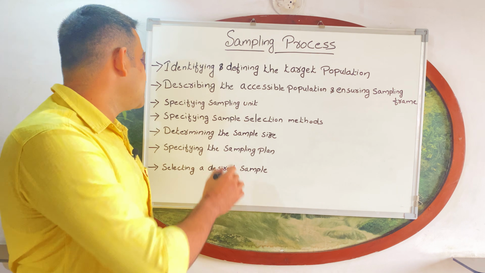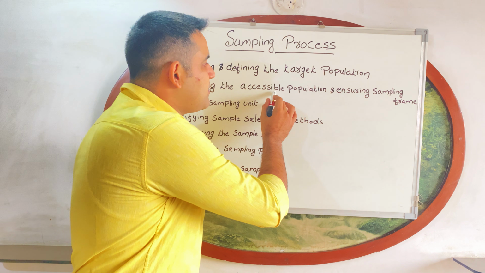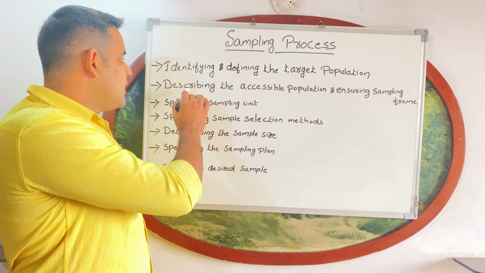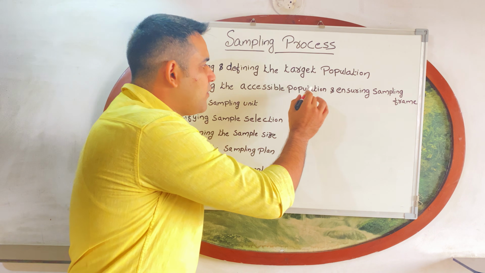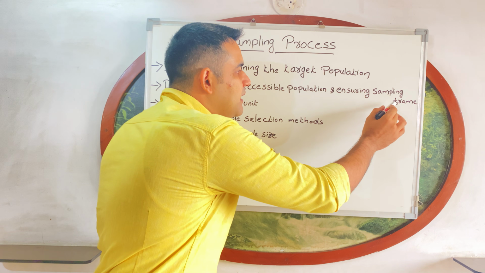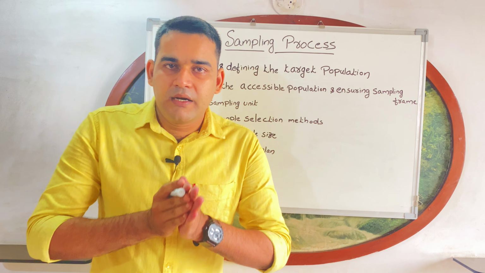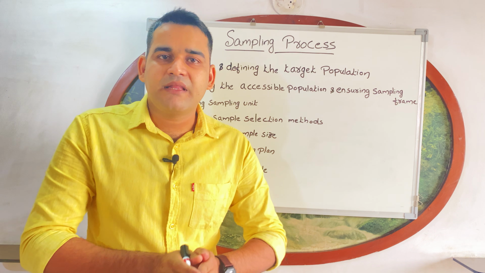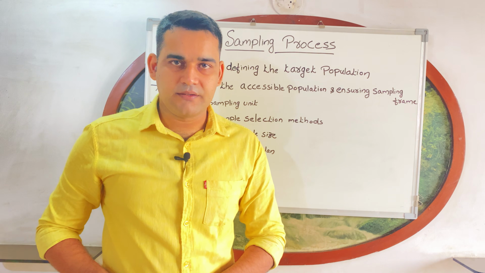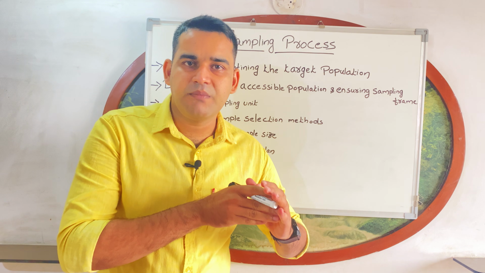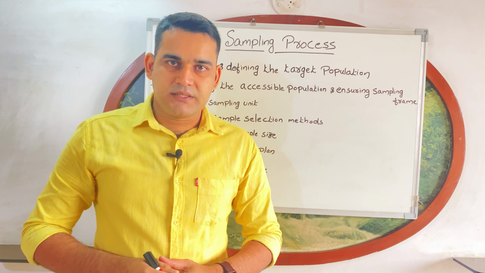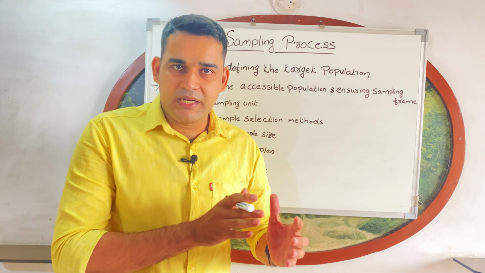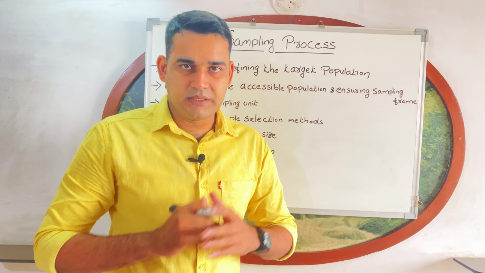Okay. Next step is describing the accessible population and ensuring sampling frame. Second step is describing the accessible population and ensuring sampling frame. So, target population is the first step. In the second step, that is describing the accessible population. So, what is meant by accessible population? That means from the target population, the available population, the available pregnant women.